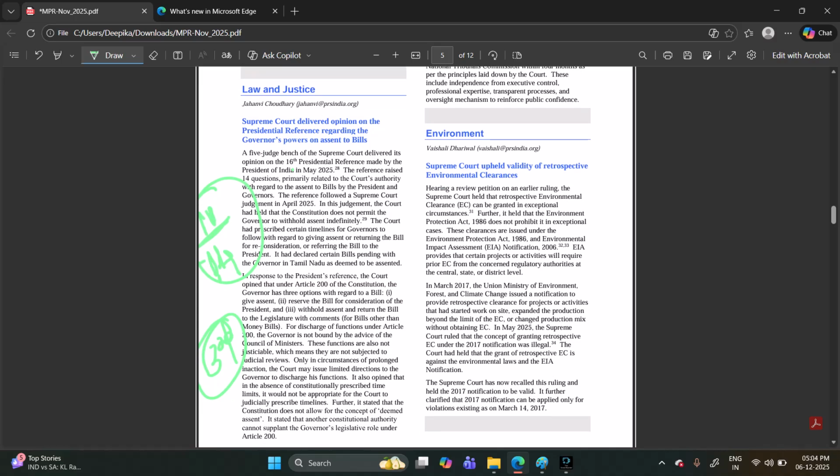So the Supreme Court has given the answers. It is regarding the Tamil Nadu governor case of giving assent to the bill under Article 200 of the Constitution. Why we are seeing this particular article is because numerous articles are being referred to in this case. It is not a case actually. It is not an override of the previous judgment also.